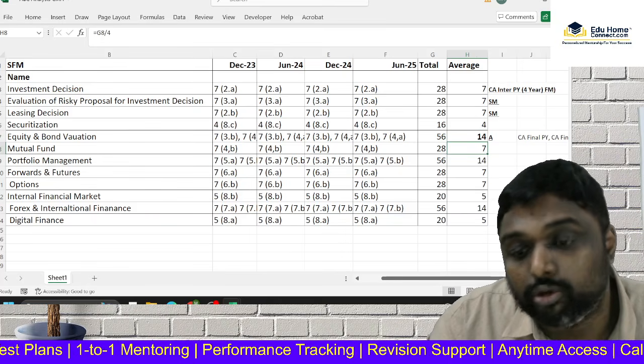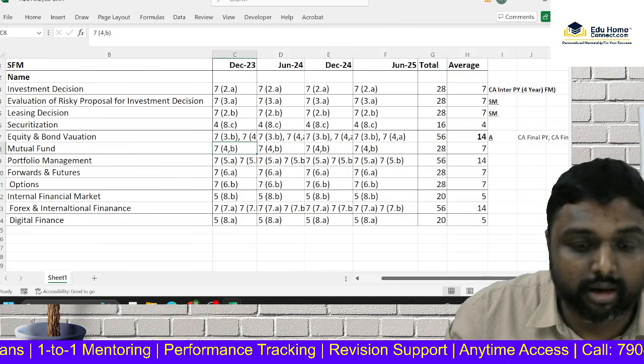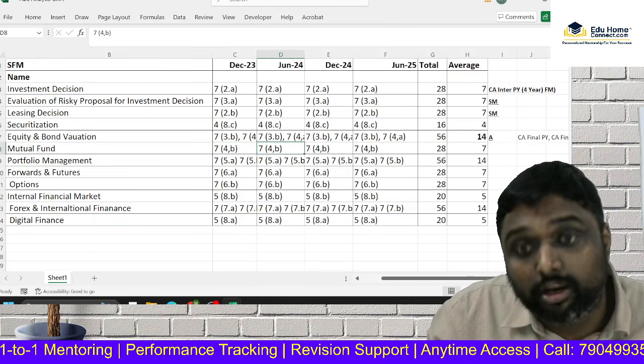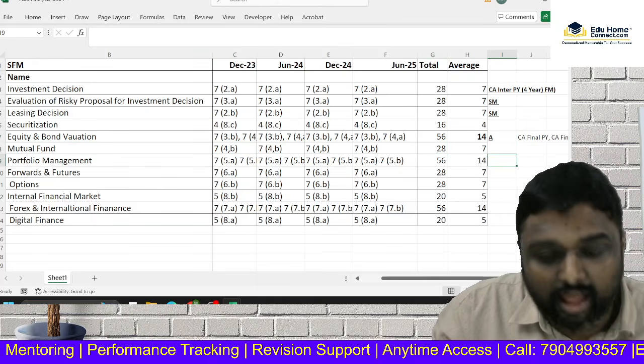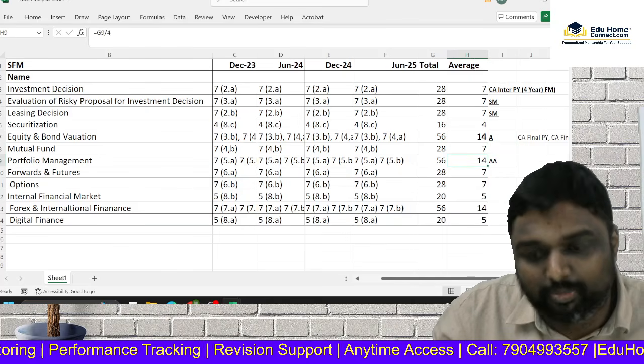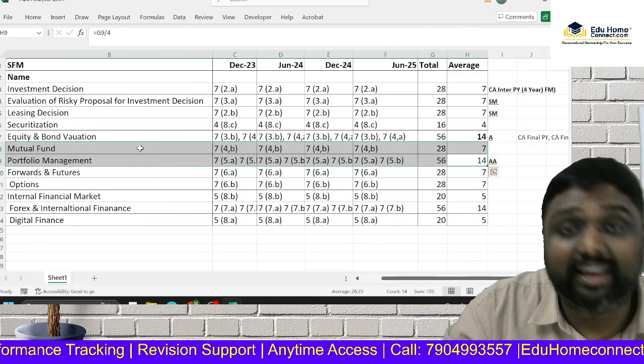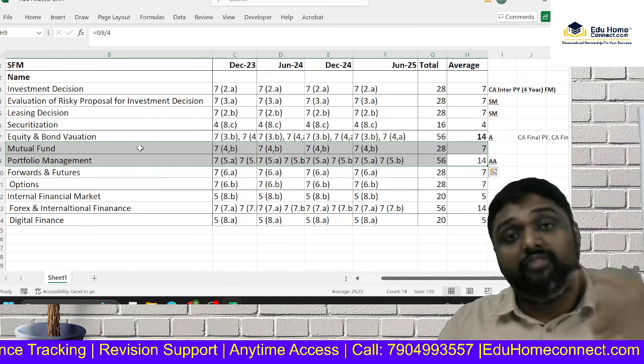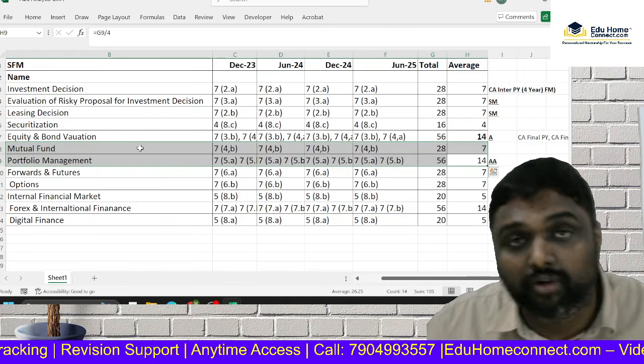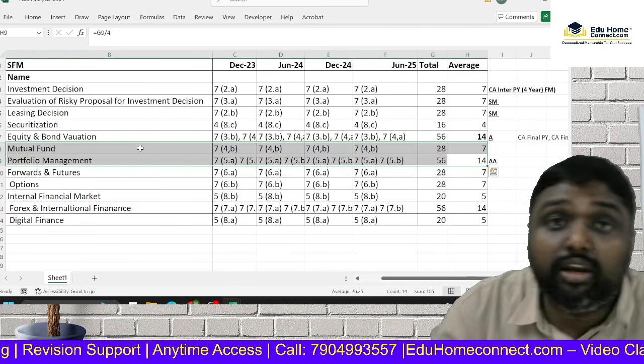See, let me tell you about mutual fund. It is also always 7 marks. But let me tell you another important point. If this is A, I would like to call this triple A, one topic. What is triple A? This mutual fund and portfolio are related topics. So start with portfolio management, then go with mutual fund. Both put together, you are getting 21 marks.